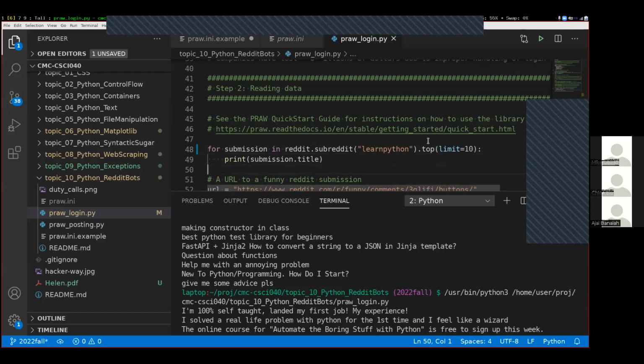Okay, let's see. So here, one of the questions that maybe you should be asking yourself is, how did I know that changing this word hot to the word top up here was going to do something different? How did I know that this top thing was actually a function that I could call right here? I'm going to start talking about a couple of debugging tricks, some tricks for navigating this library that will be very useful for you while you're working.